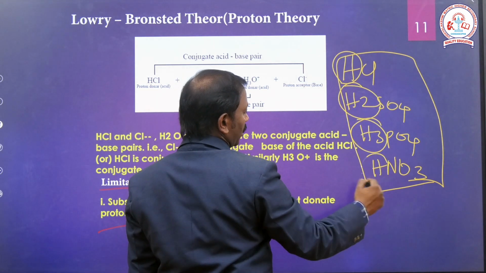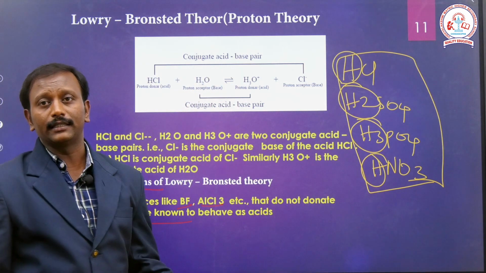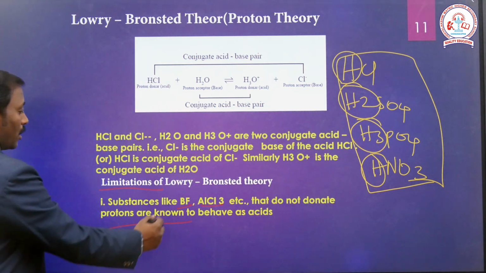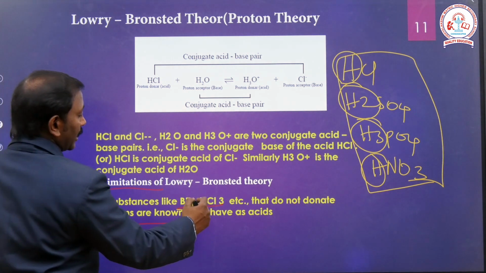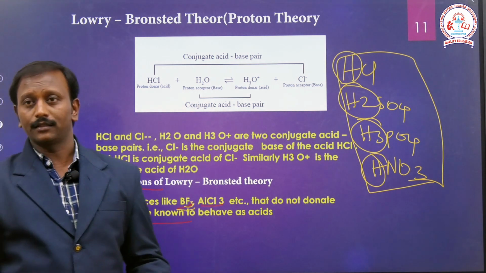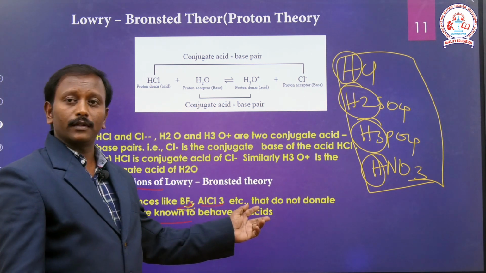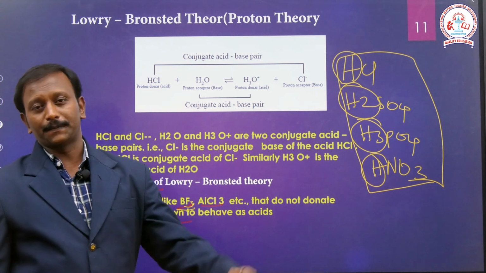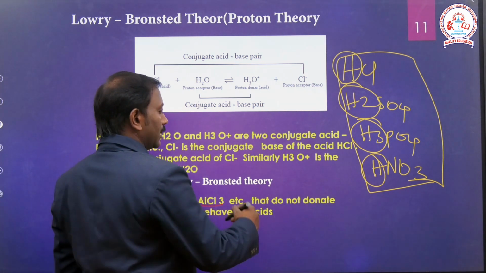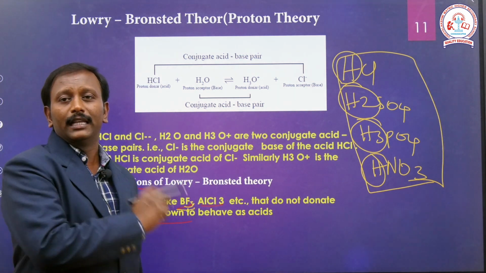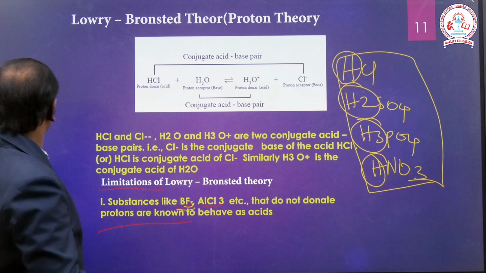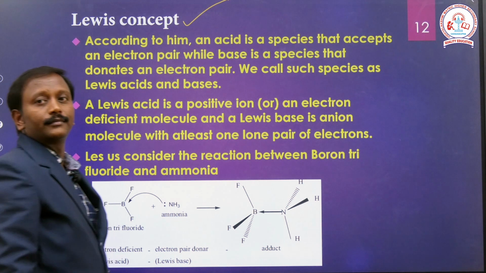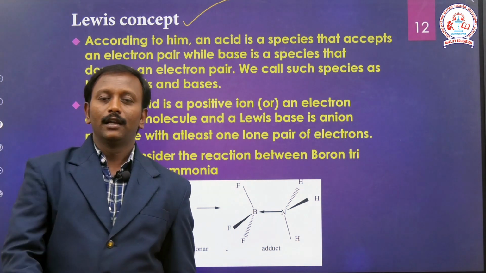According to the Lowry-Bronsted theory, these compounds donate protons. But boron trifluoride, BF3, and aluminum chloride don't have hydrogen ions, yet these two compounds are also called acids. How is it possible? This is the inability of the Lowry-Bronsted theory to explain. So we need one more theory, called the Lewis concept.